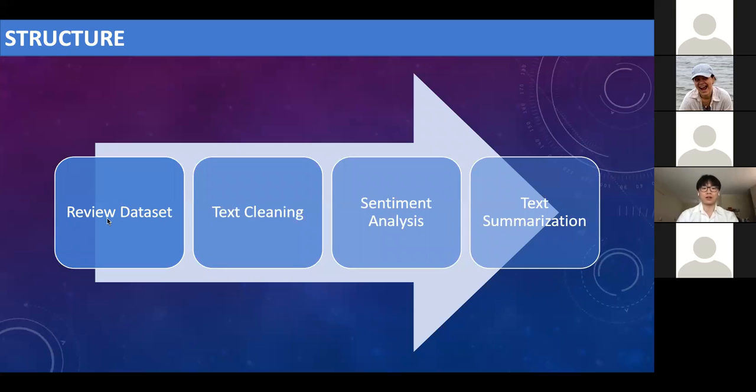In today's talk, I will start by investigating the datasets, using NLP methods to clean and pre-process the review data. Then I will briefly talk about how to do sentiment analysis and build a predictive model to predict review sentiments. Finally, I will do a simple text summarization and extract the most salient user reviews.